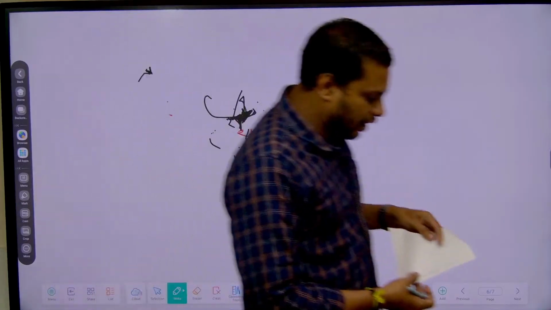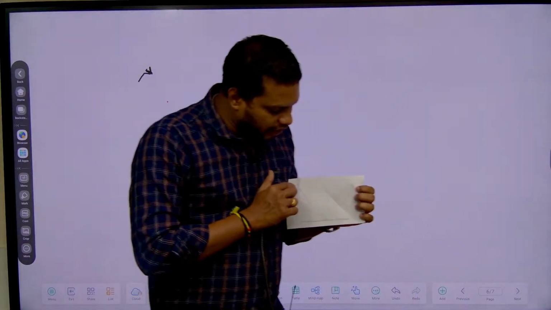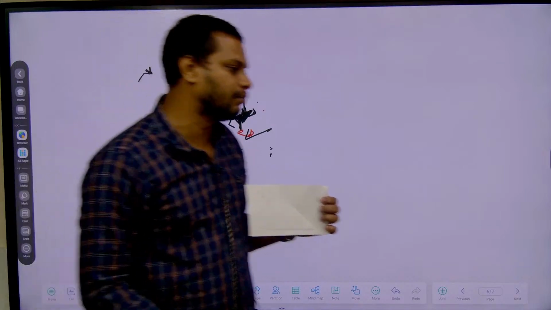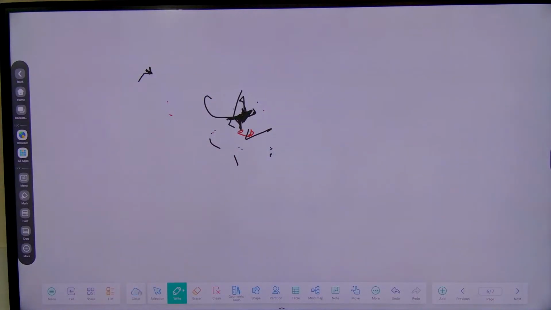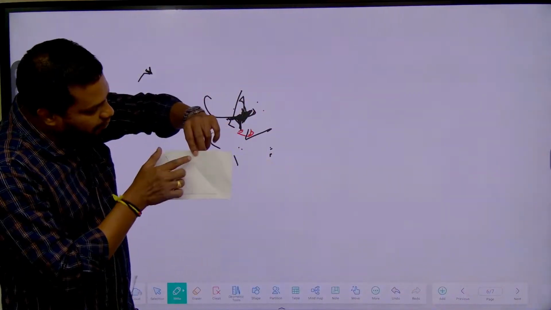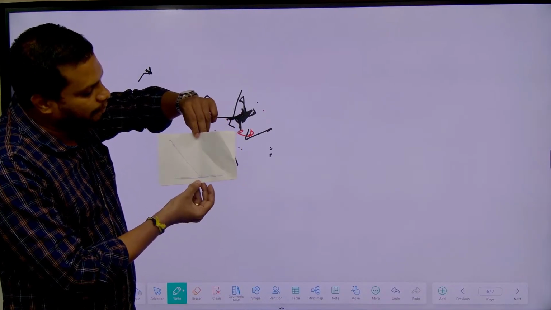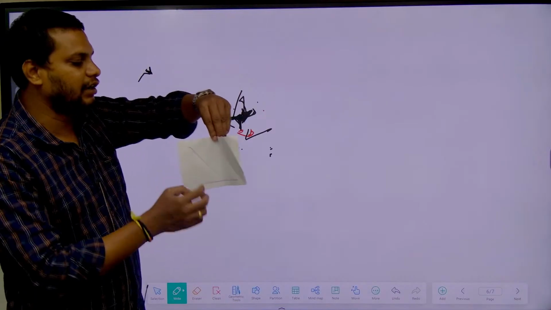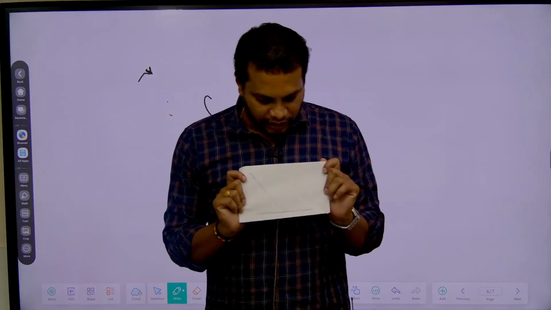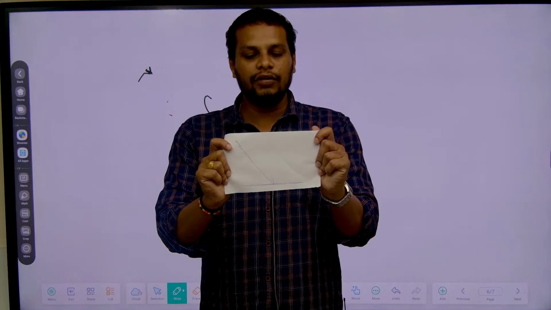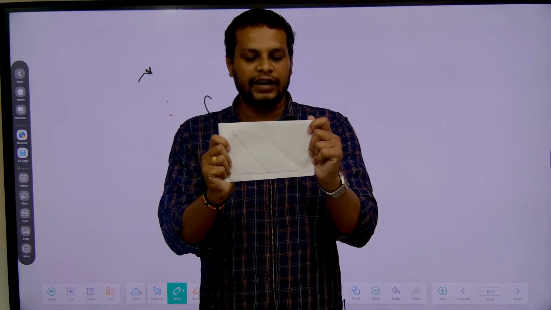Now see, both the incident ray and reflected ray are in the same plane, and even the normal is also in the same plane. I'll take this as a normal. So the normal, incident ray and reflected ray, all three are in the same plane. Suppose I bend one plane like this, the reflected plane, I'll bend it like this. Initially both are like this. This is a plane, so the incident ray, reflected ray and normal are in the same plane.